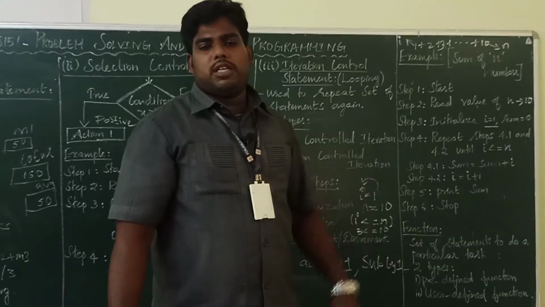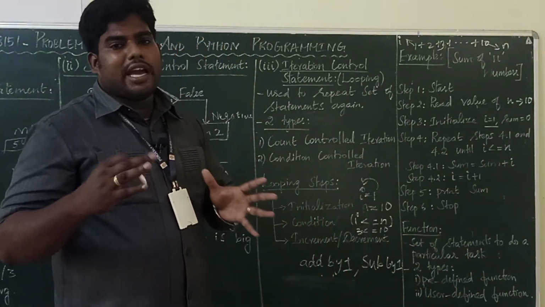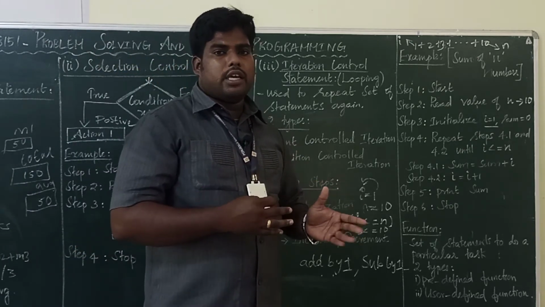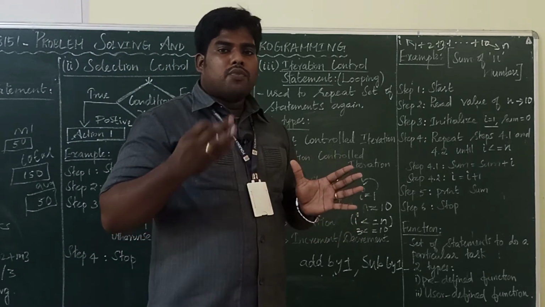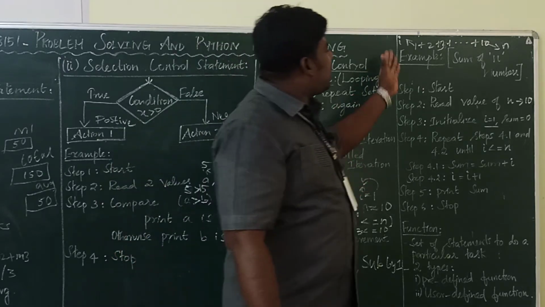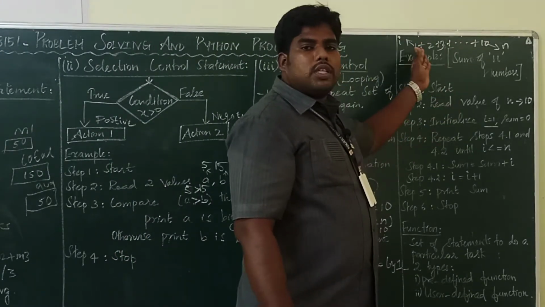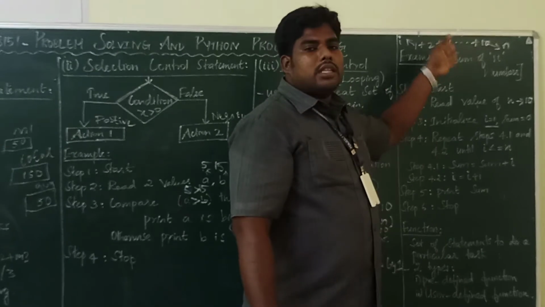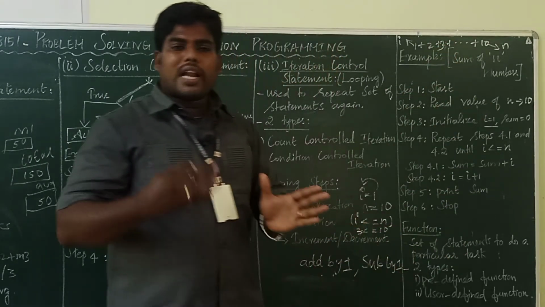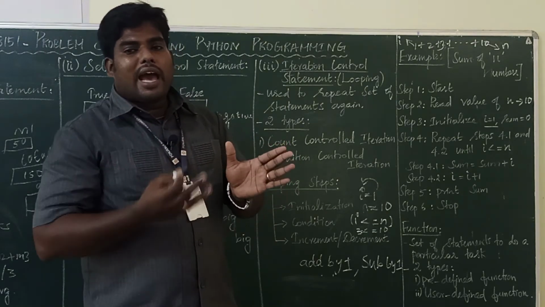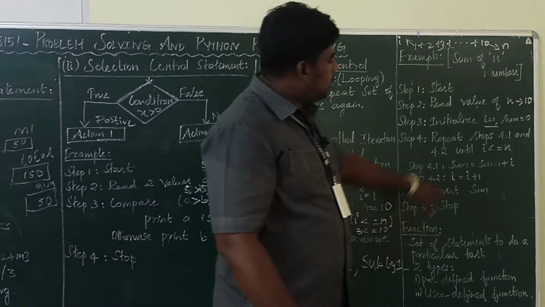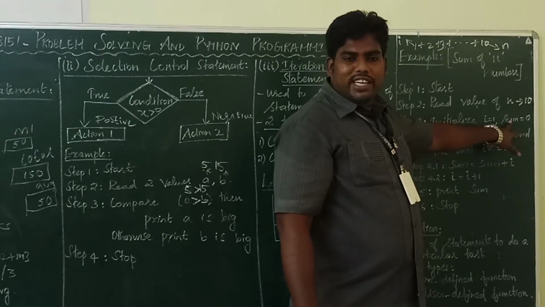Why is the variable sum required? Already I told you we can't save the value directly. We need a variable. For storing the answer, you are adding 1 with 2, then 3, then 3 plus 3, then 6 plus 4, like that you are adding. The answer has to be stored in one place. For that, I am using this sum variable.